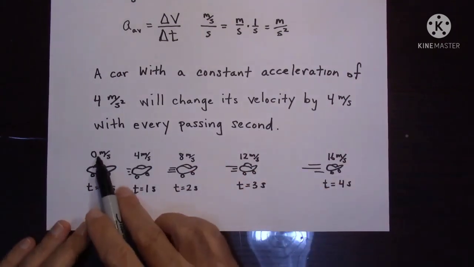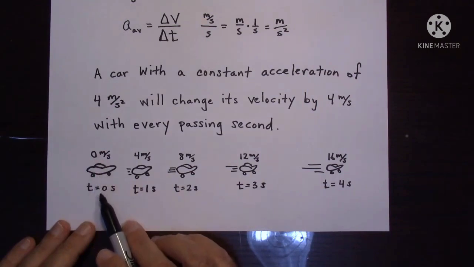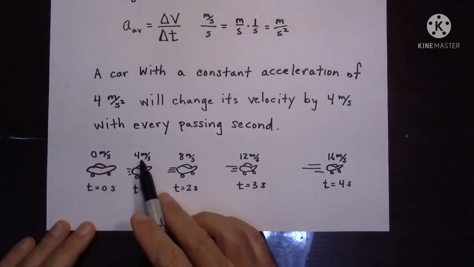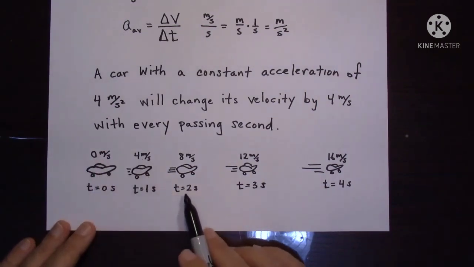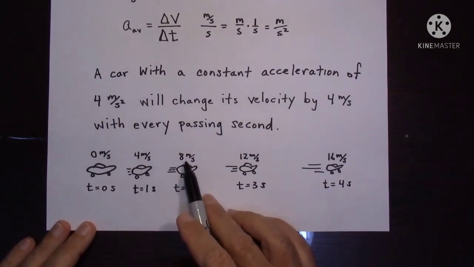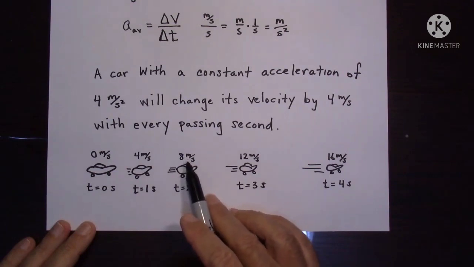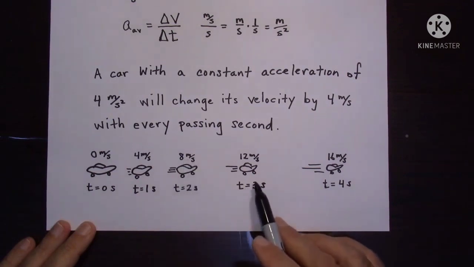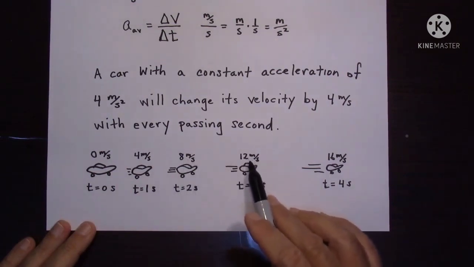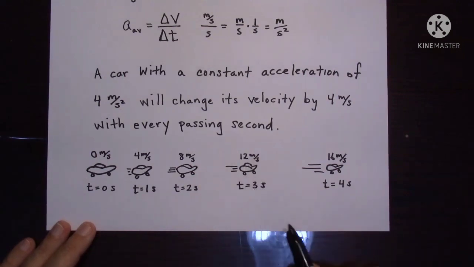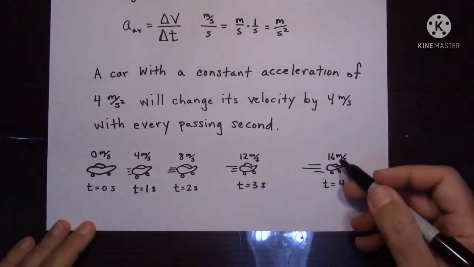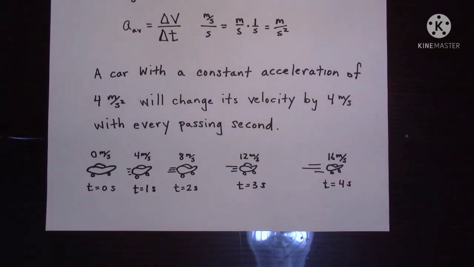See here, at 0 seconds its velocity is 0 meter per second, initially at rest. Now at 1 second, its velocity has changed to 4 meter per second. Now it came to 2 seconds. After completion of 2 seconds, its velocity changed by another 4 meters per second.